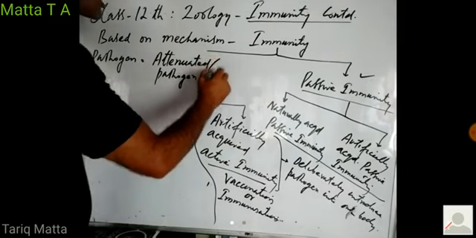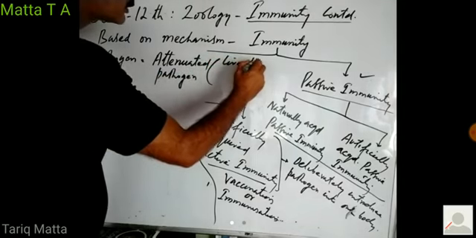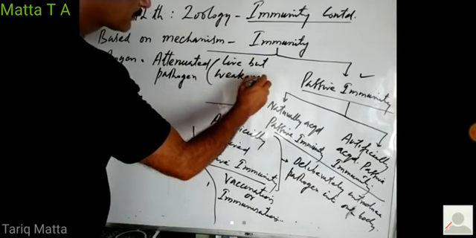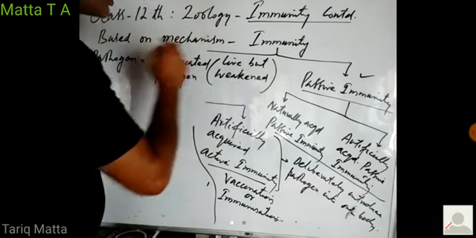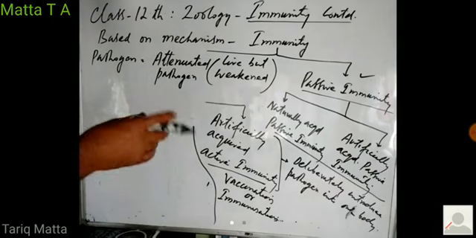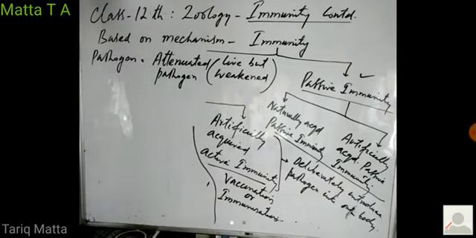Attenuated pathogen means a live but weakened pathogen. The pathogen is still alive, but we have made it very weak by some treatments, and we introduce it into our body deliberately, so that our immune system recognizes the pathogen and forms antibodies and defensive cells against it, right?